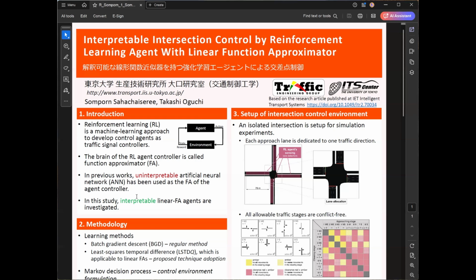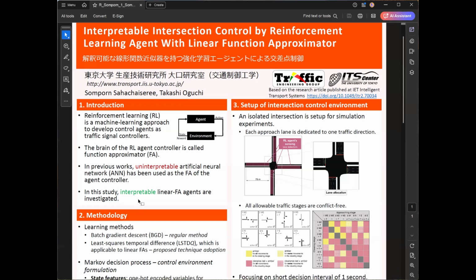And the essence of this research work is that in previous works, an uninterpretable artificial neural network, ANN, has been used as the FA for the agent controller. On the contrary, in this study, we try to investigate a rather simple, interpretable linear function approximator.